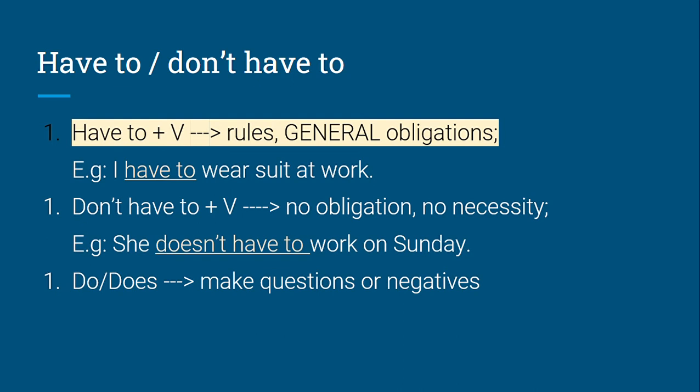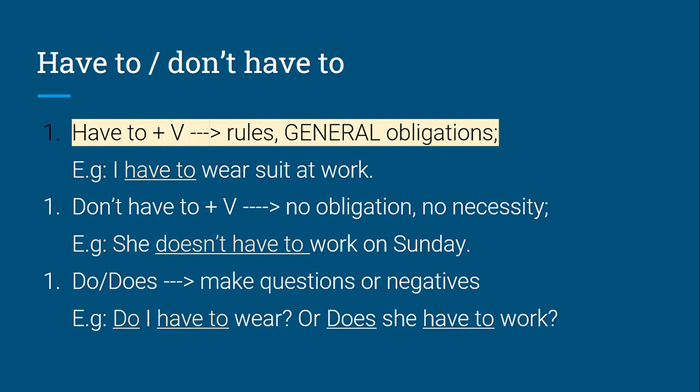So, does and do. We use these auxiliary verbs to make questions or negatives. For example, do I have to wear? Or does she have to work? Yes. If you remember when I talked about have to, this is the word in which we change the form.